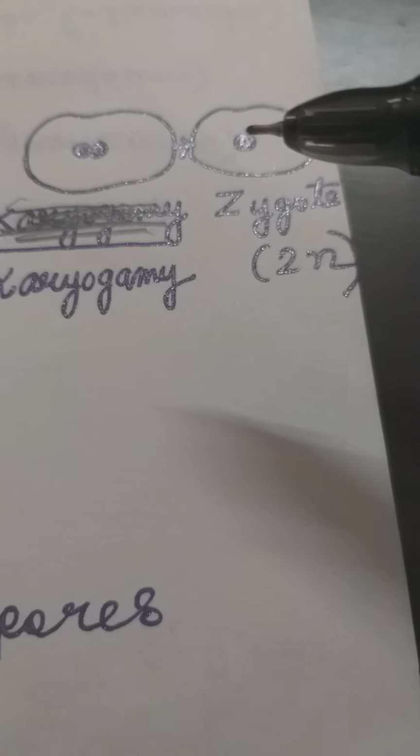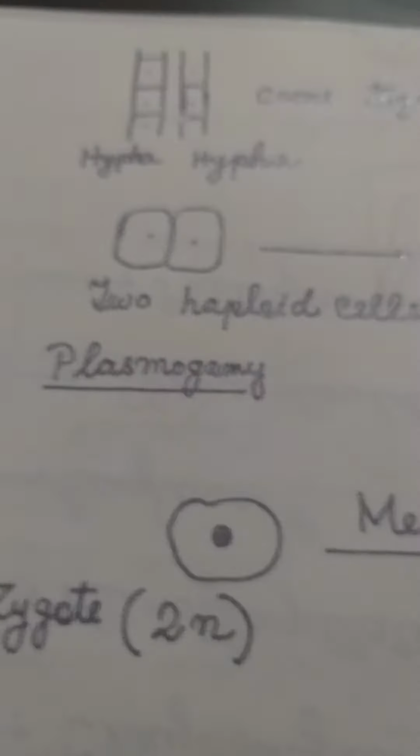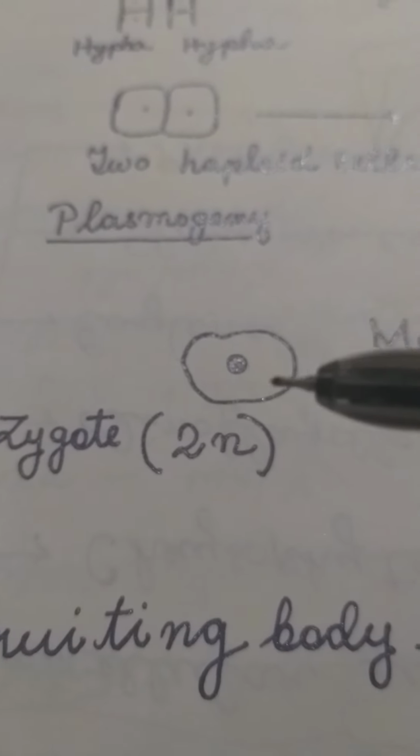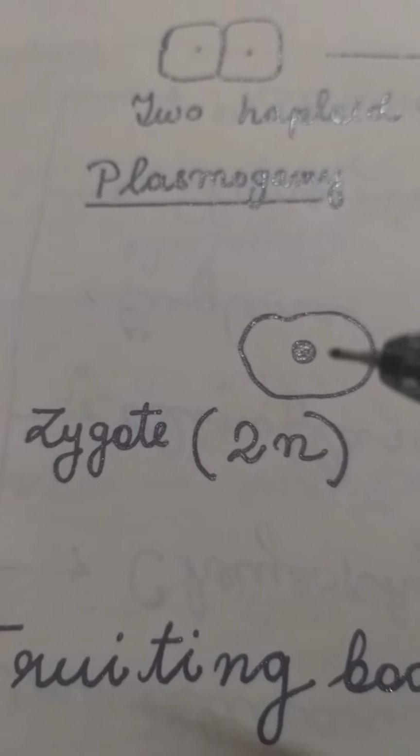Karyogamy means fusion of two haploid nuclei forming a single diploid nucleus. The diploid nucleus contains two sets of chromosomes, and the cell is called a zygote. So this is the zygote, which has a diploid nucleus.